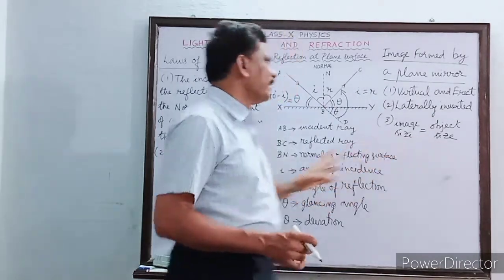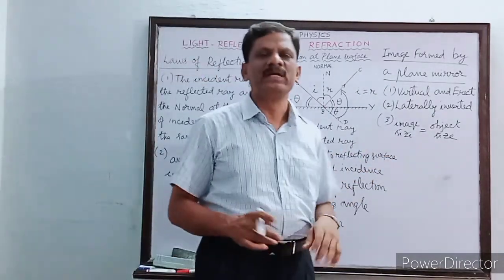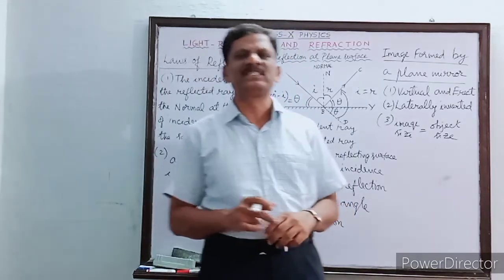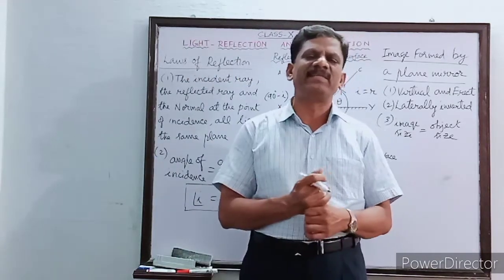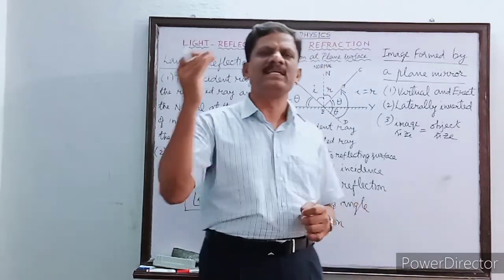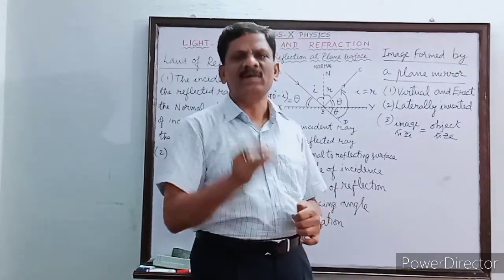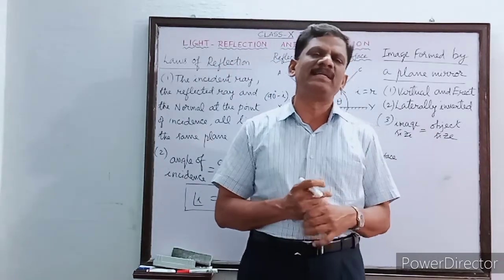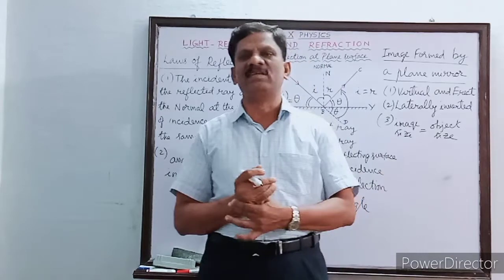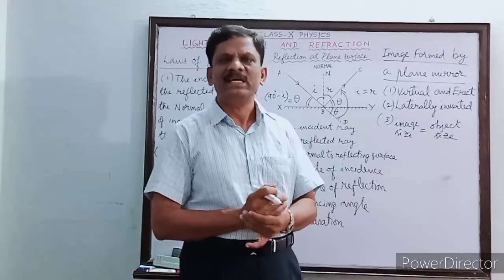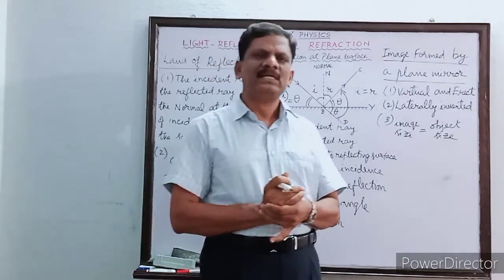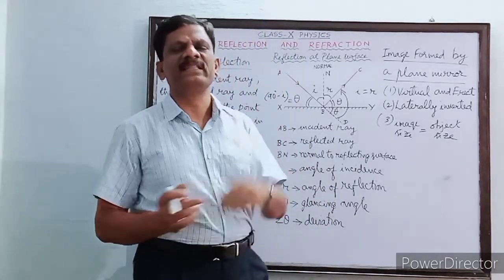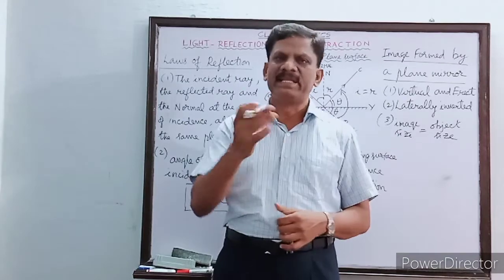Once again, to summarize what we have studied today, it is the reflection of light. In simple words, reflection of light means that when a ray of light traveling in one medium is incident on some other medium or surface, and the light deviates from its original path and travels back into the first medium itself, such a phenomenon is called the reflection of light.